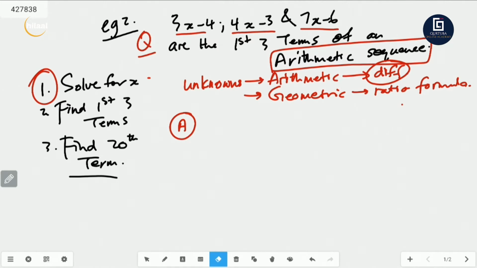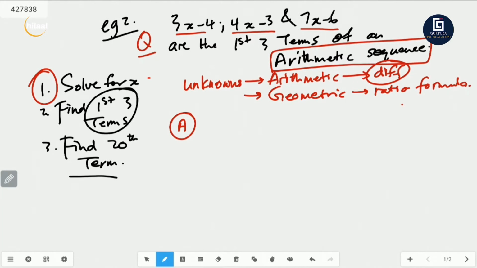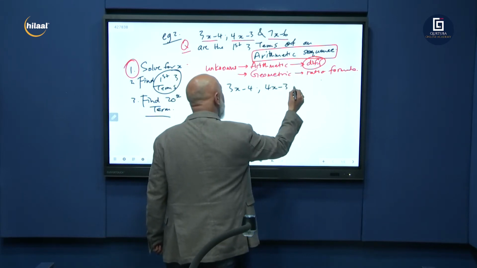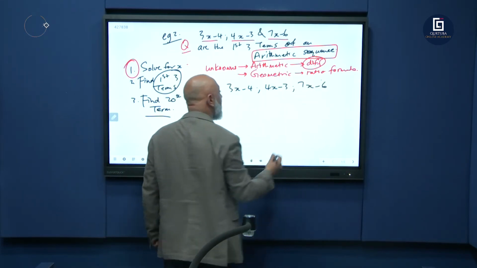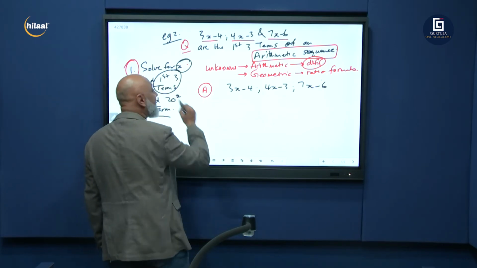Right, there we go. Let's go to number 2. We're answering question number 2. Find the first 3 terms. Your first term is 3x minus 4, then you've got 4x minus 3, and then you've got 7x minus 6. What did we find x to be? X was how much, guys? Yes, you're right. X is equal to 2.